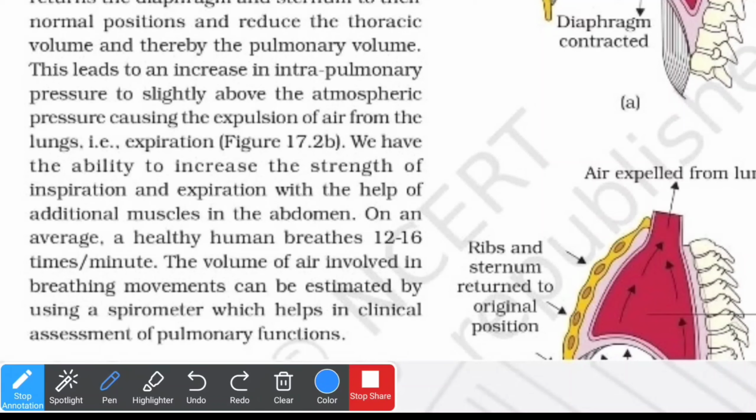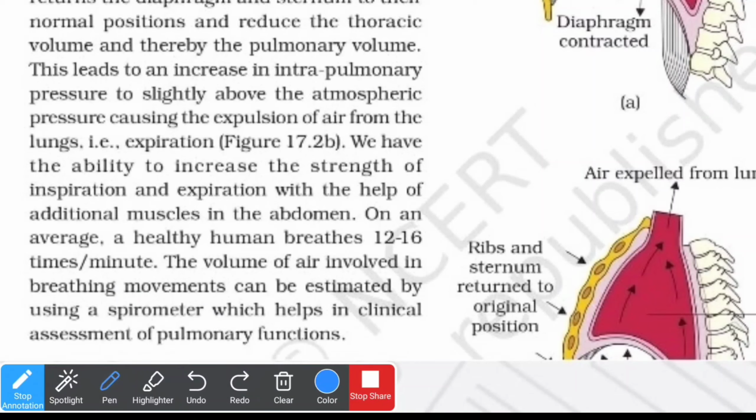On average, the healthy human breathes 12 to 16 times per minute. This is our breathing rate, or rather, to be very specific, it's 12 breaths per minute. The volume of air involved in breathing movement can be estimated by using a spirometer, which helps in the clinical assessment of pulmonary functions.